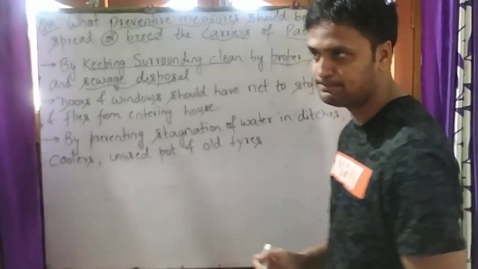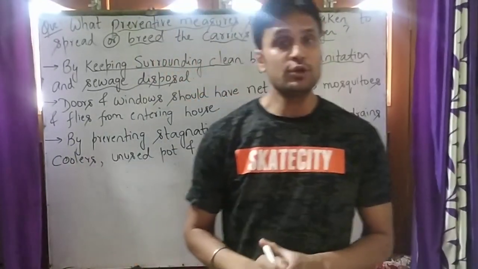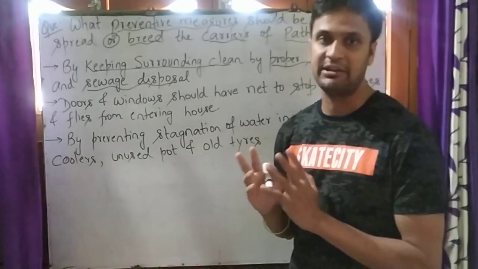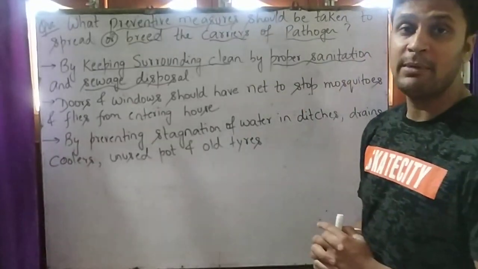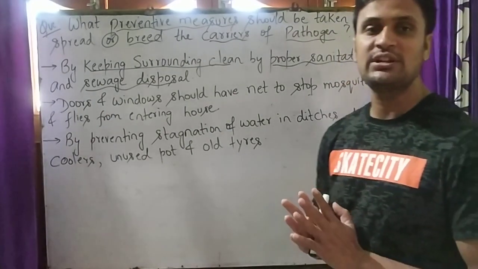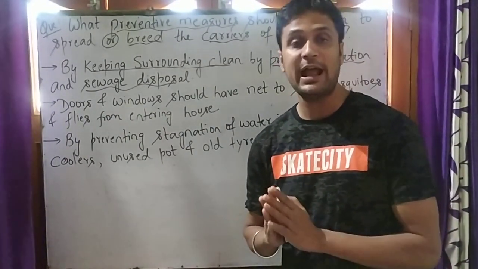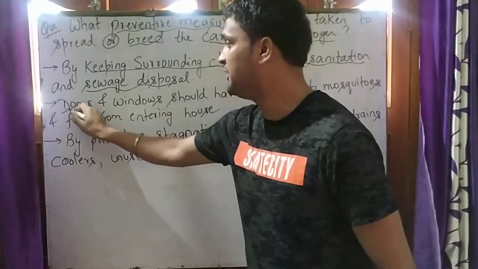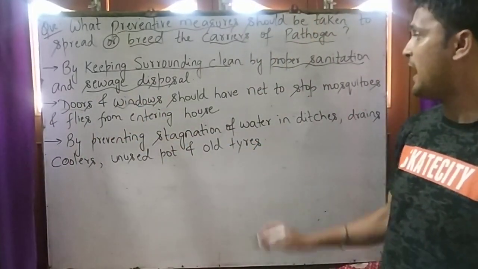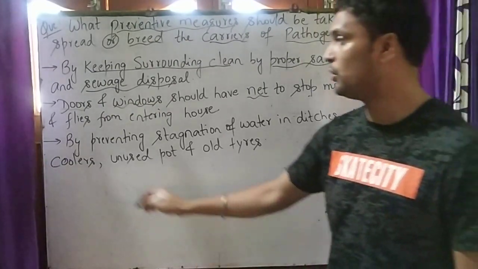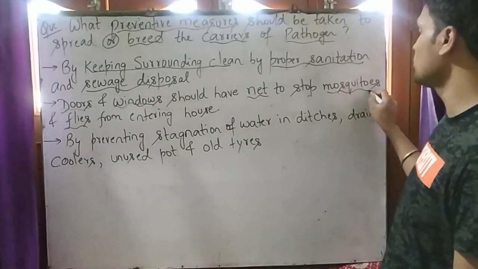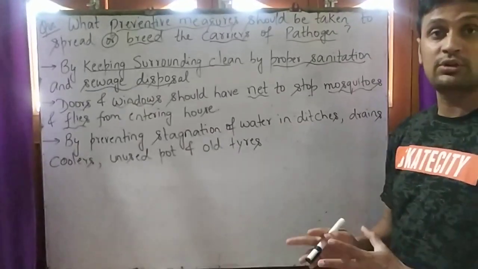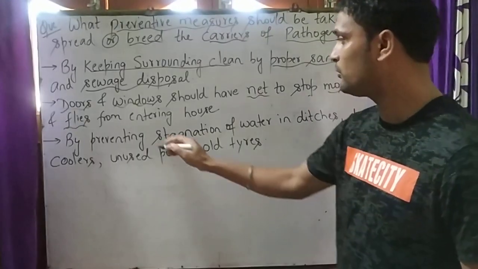The garbage should be disposed of away from the reach of children and residential areas. It must be ensured that the garbage is disposed of properly and even sanitized. Our second point is that doors and windows should have nets to stop mosquitoes and flies, so that the mosquitoes and flies do not enter our house.